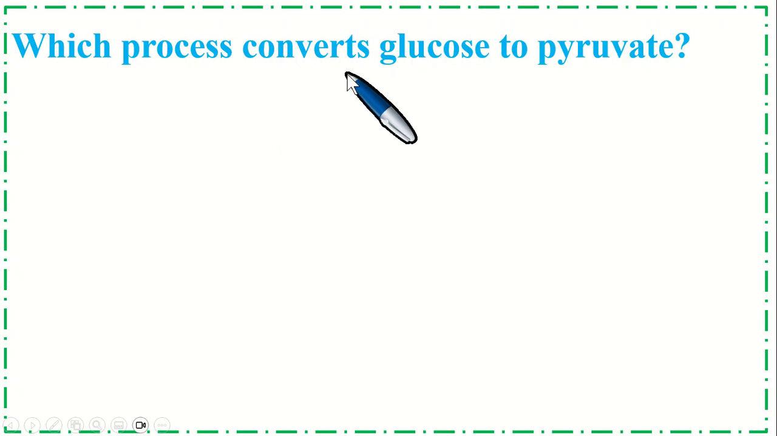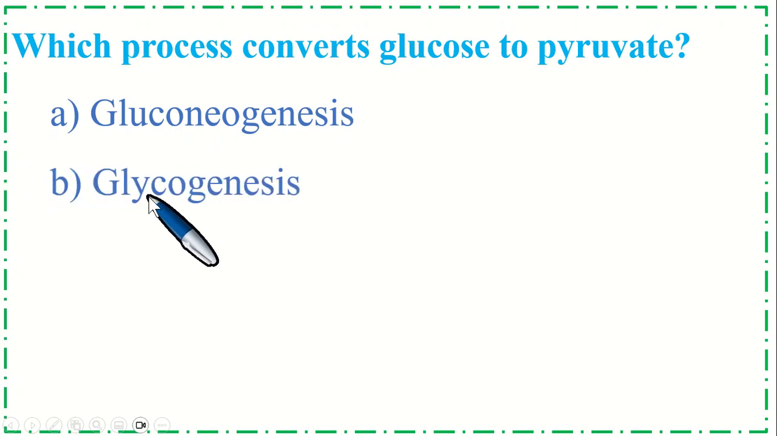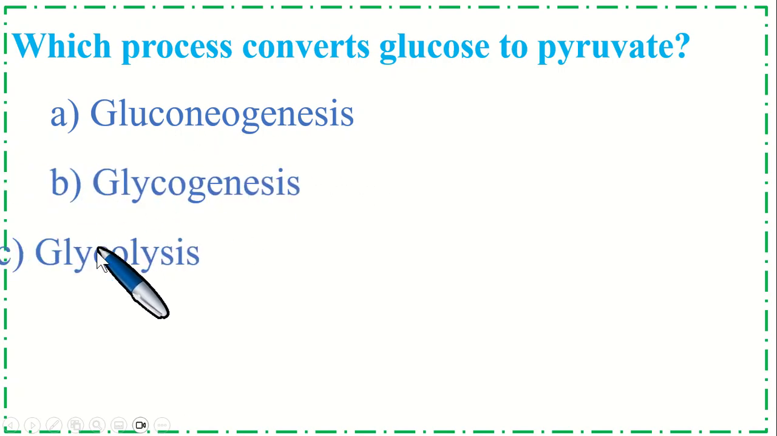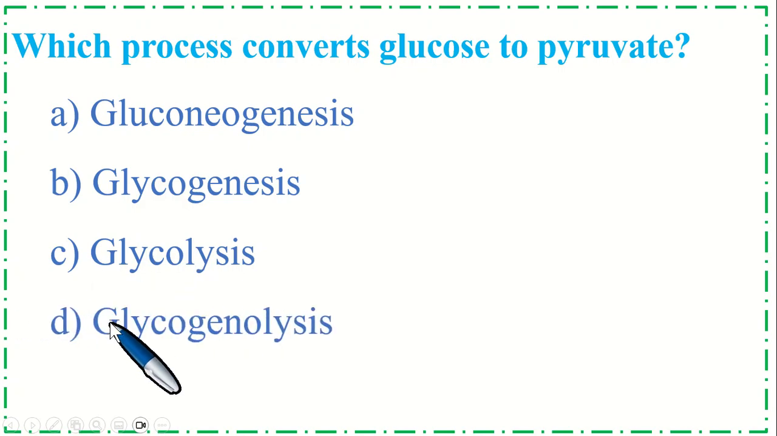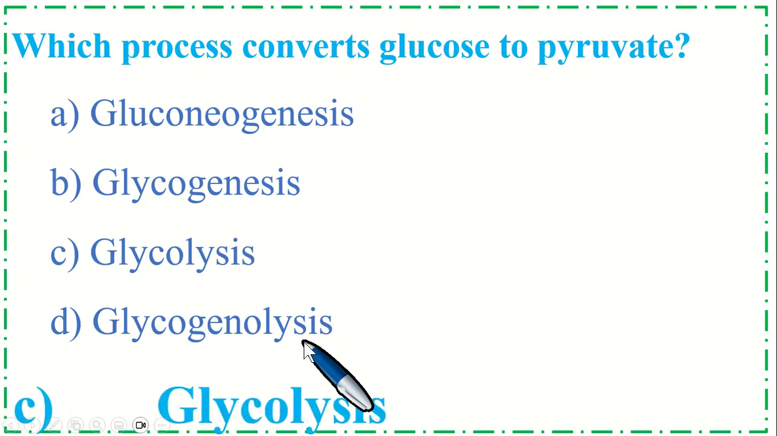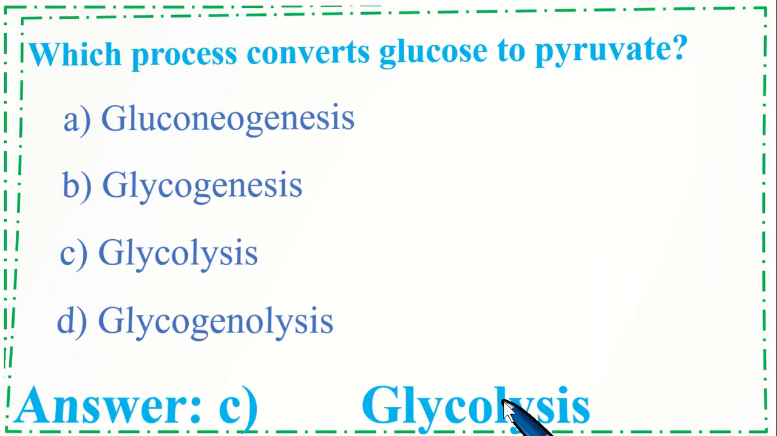Which process converts glucose to pyruvate? Option A, gluconeogenesis. B, glycogenesis. C, glycolysis. And option D, glycogenolysis. So the correct option is C, glycolysis.